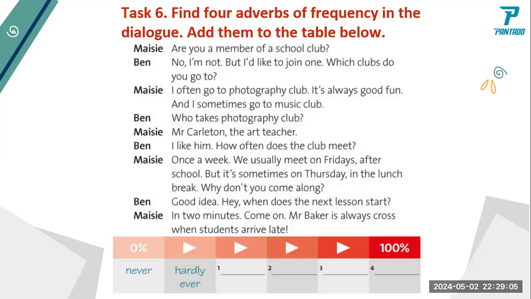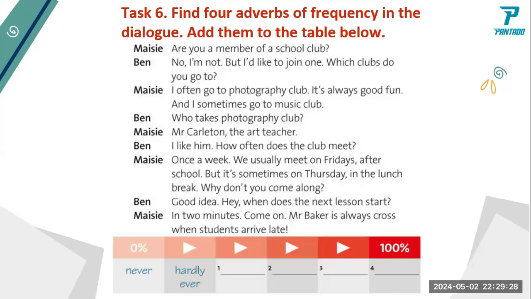Okay. So what do you think they're talking about, Caroline? They're talking about a school club. Yes, they're talking about the school club. So there's photography and there's a music club.